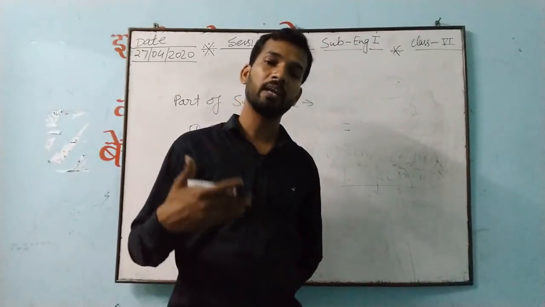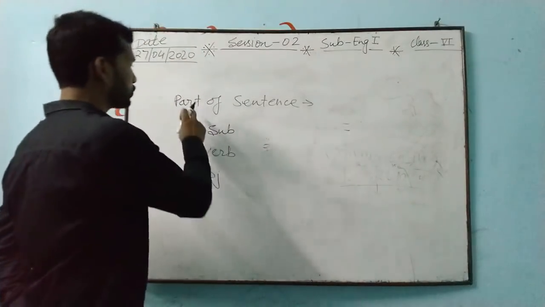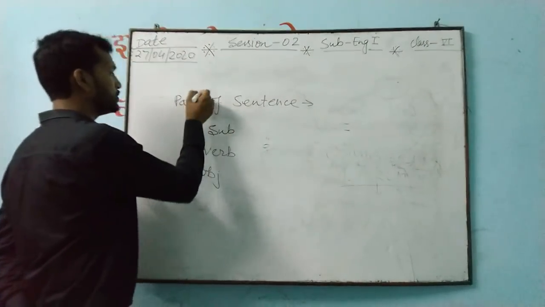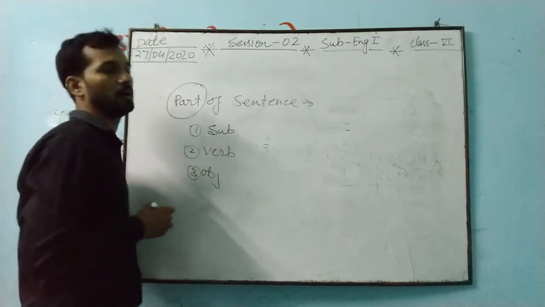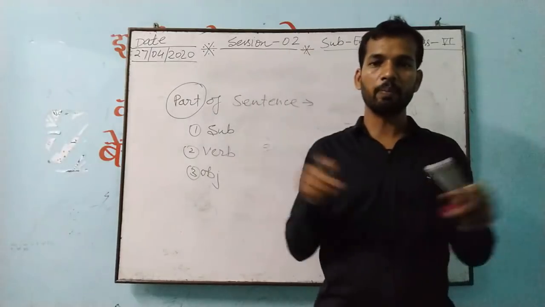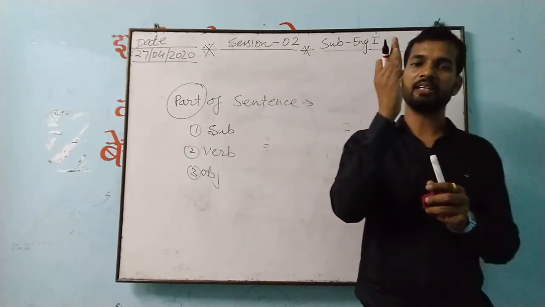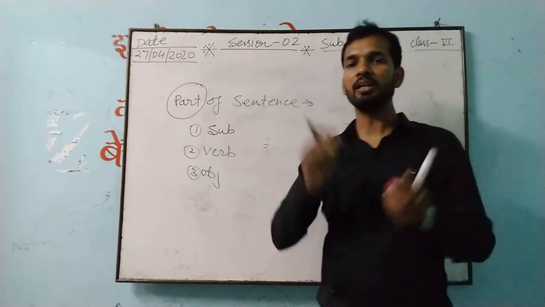This all can be possible and you can easily write. So see, when we are talking about parts of a sentence, as you know, we are discussing the part. Part means what? You have a whole, and if you cut or divide that whole, it becomes separate.